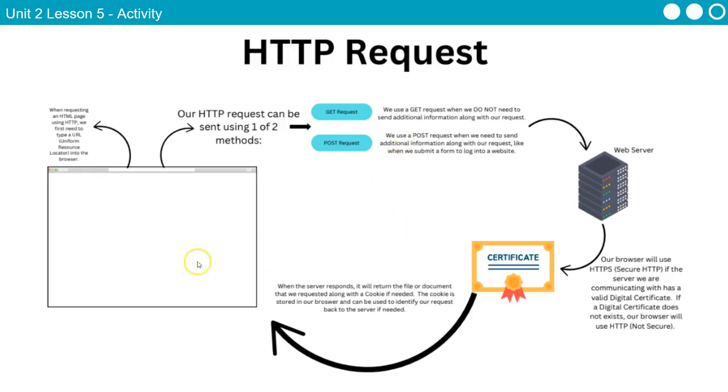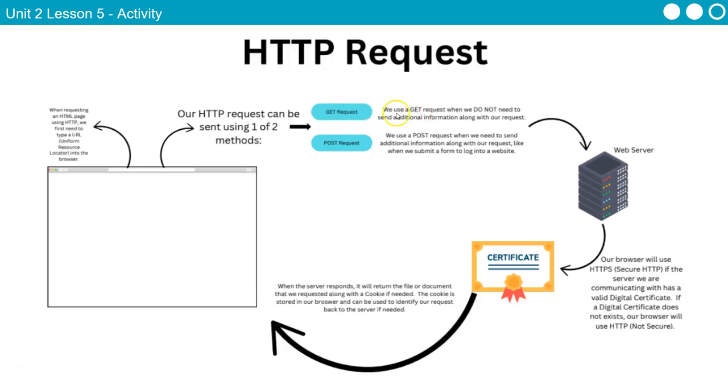So looking at this from a global bird's eye perspective, we have our browser, we type our domain name, our URL, which is just a uniform resource locator, into the browser, we hit enter. That generates our HTTP request that can use either a GET or a post. So when we use GET, we do not need to send additional information along with our request.